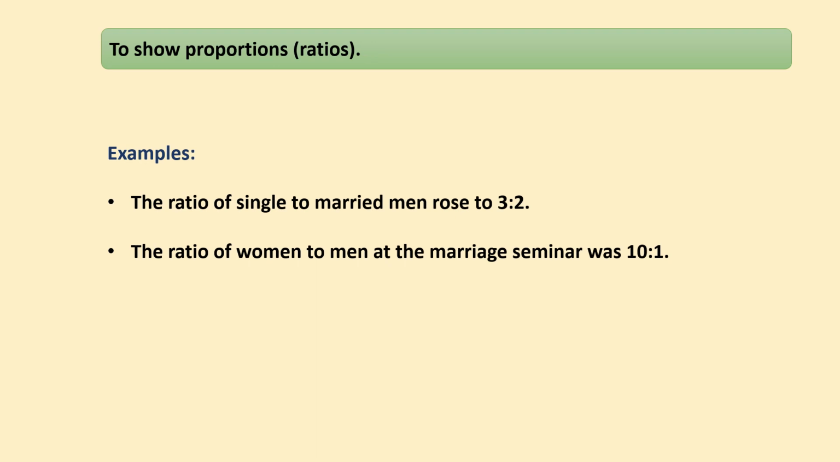We also use colons to show proportions or ratios. Like in these examples, the ratio of single to married men rose to 3:2. So now the colon is used to show the ratio of the single to the married men. The same thing with the second example. The ratio of women to men at the marriage seminar was 10:1. So in these situations, we use colons to show ratios and proportions. So let's move forward.